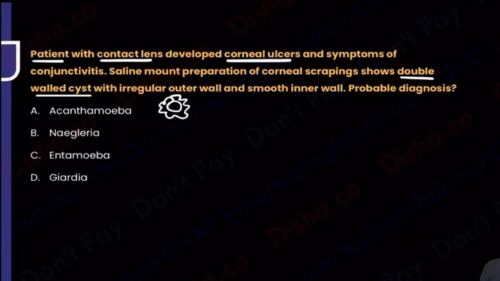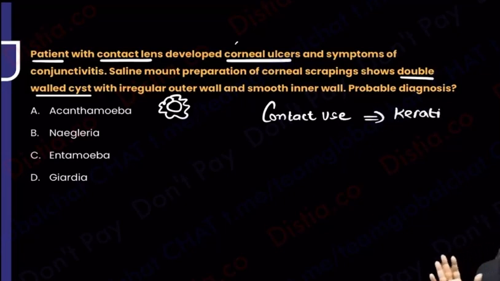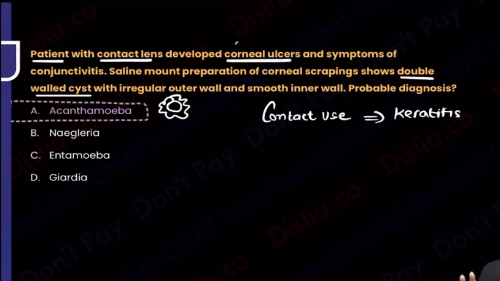Whose cyst is being defined? So first and foremost, there was contact lens usage. In a contact lens user, I am seeing a patient having keratitis. Acanthamoeba comes to my mind. And as soon as I say that and I see the wrinkled wall, of course I know I am dealing definitely with a case of acanthamoeba keratitis. Anyway, you look at the others, Naegleria, Entamoeba, Giardia, they are not corneal ulcer related things.